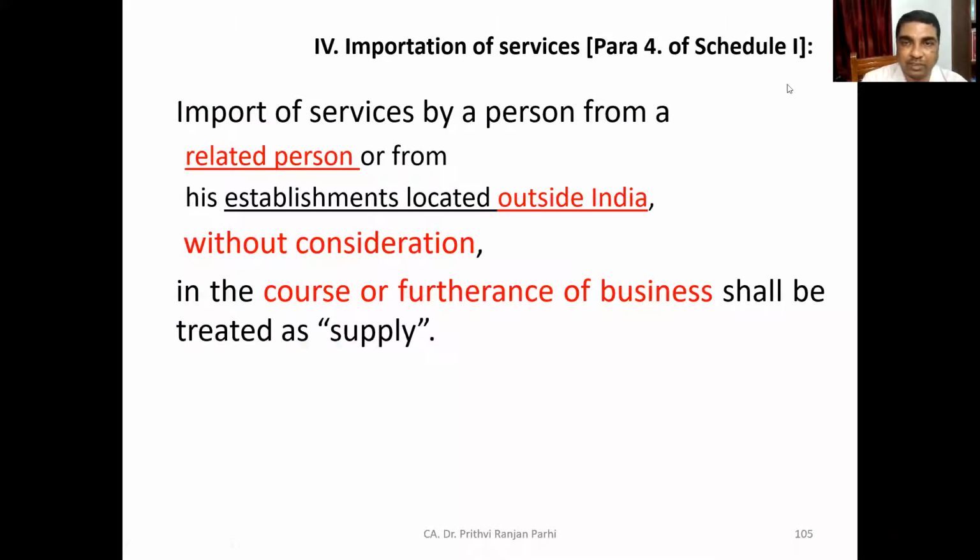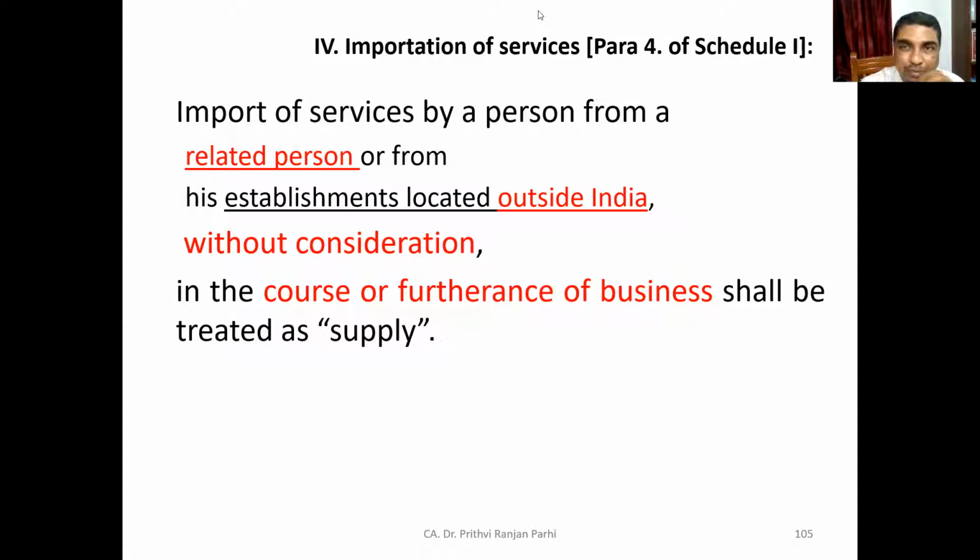Friends, when we are learning about section 7, we have seen what is the meaning of services under GST law. And in that context, we have also understood one more concept, that is importation of services. And we know importation of services without consideration is chargeable to tax, whether it is in the course of business or not, or whether it is in the course or furtherance of business or not, it will be considered as supply.